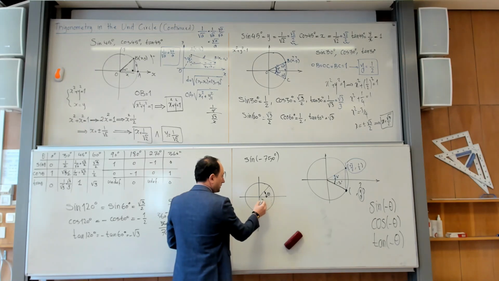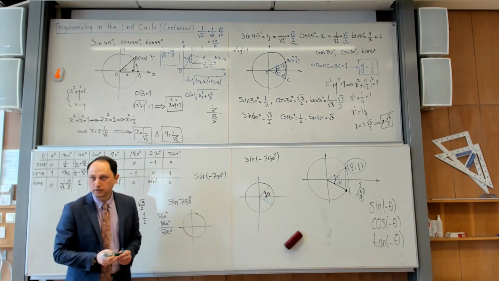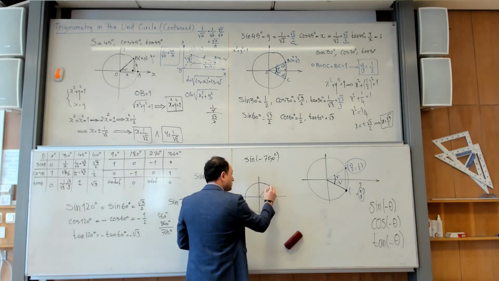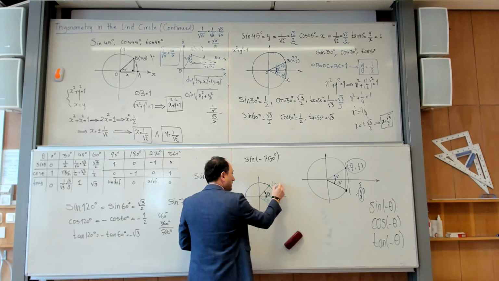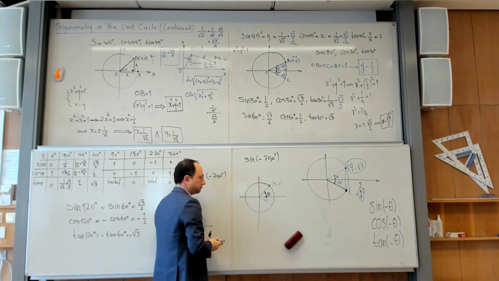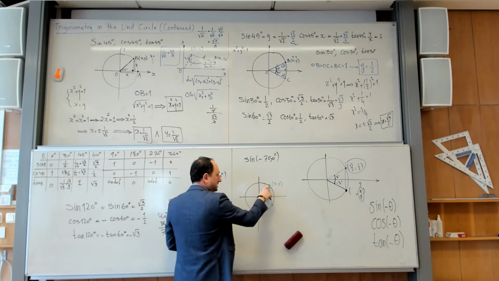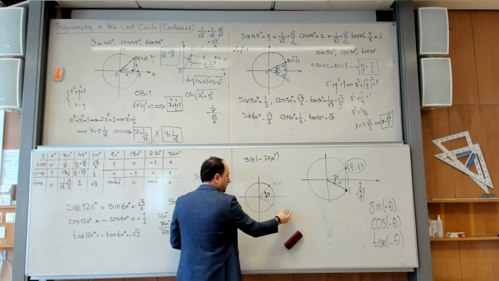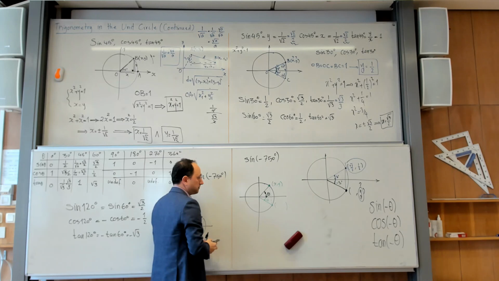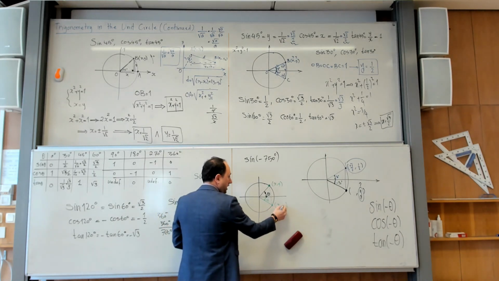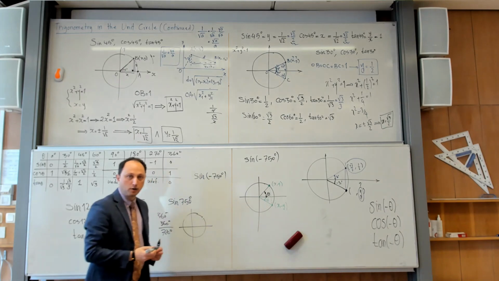I hope that you agree with me that this angle is the same size but in the opposite direction, so I can call it minus theta. Now, let me assume that this one has x and y coordinates. If the coordinates of that are x and y, how do you read the coordinates of this point? x, minus y. The x doesn't change, but the y coordinate becomes opposite.